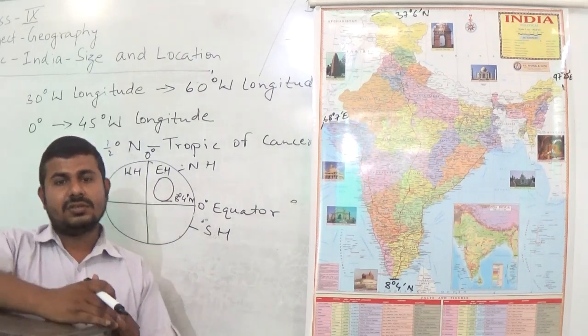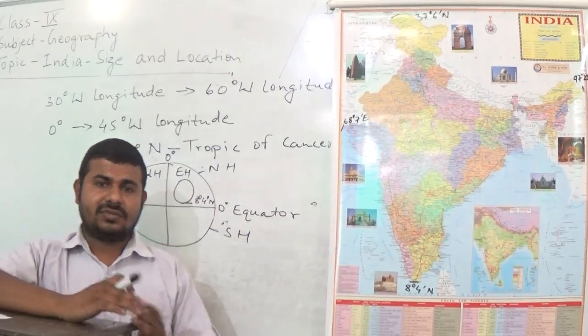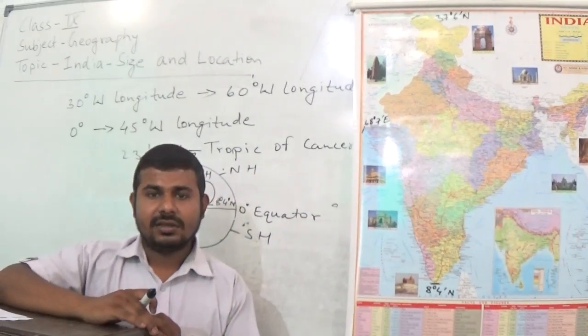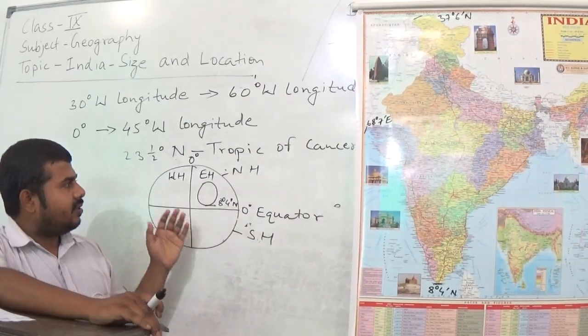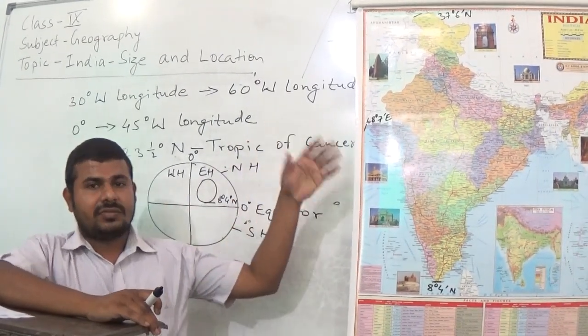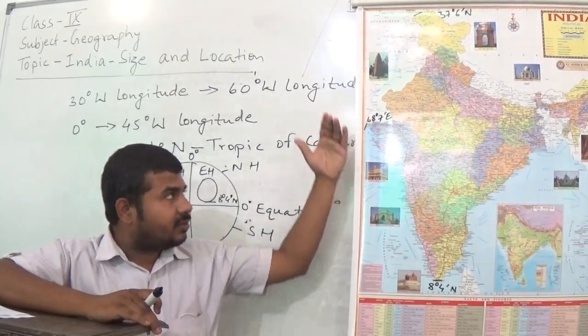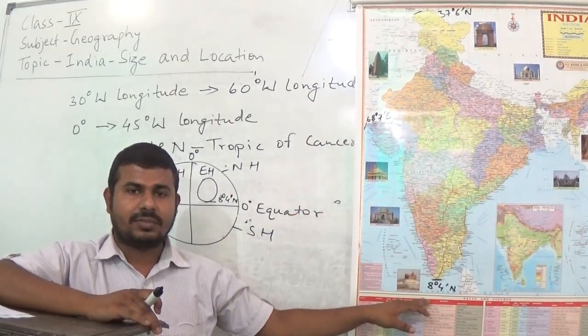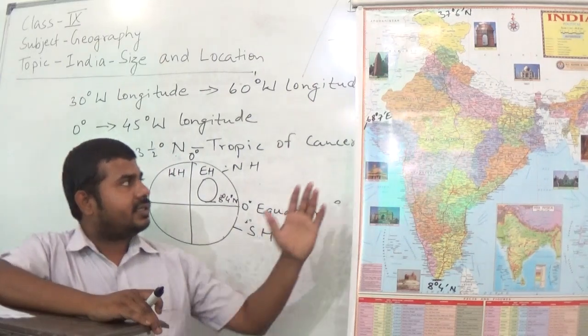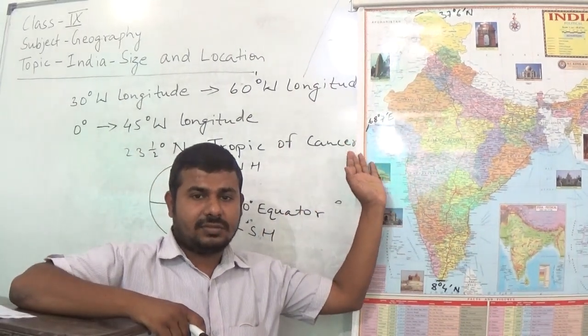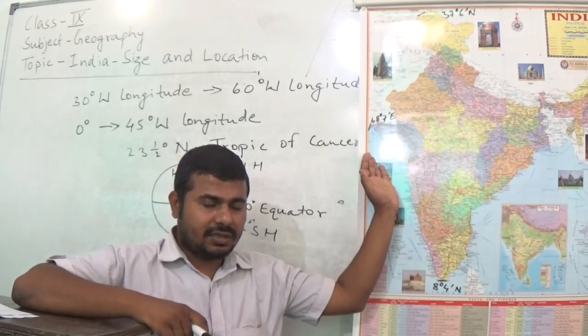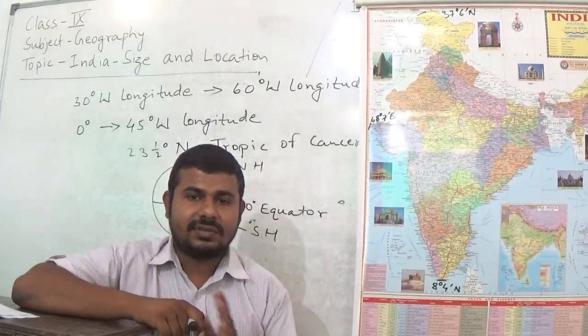Now you have understood the location of India in the world and we have also learned many things, like why we write north in the northern tip and the southern tip also, and why we write east in the western tip of India and the eastern tip of India also.